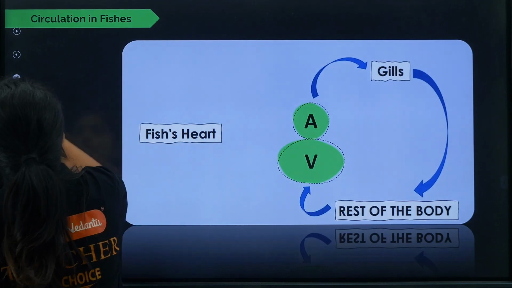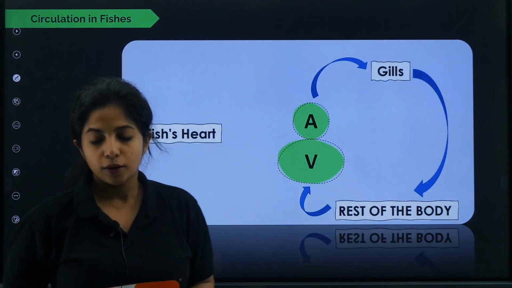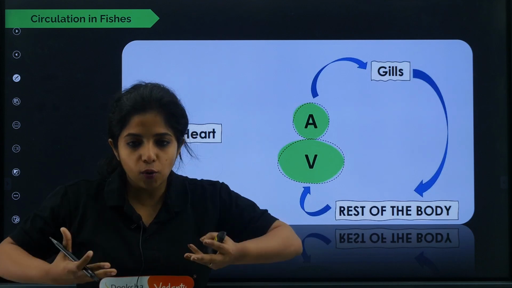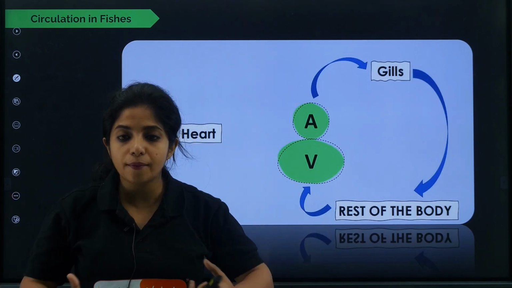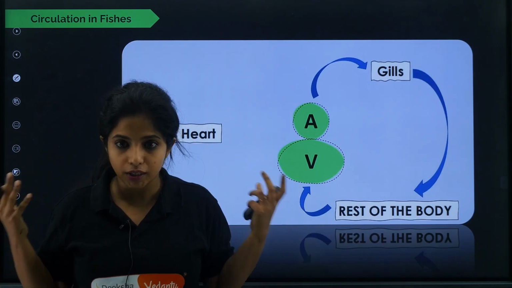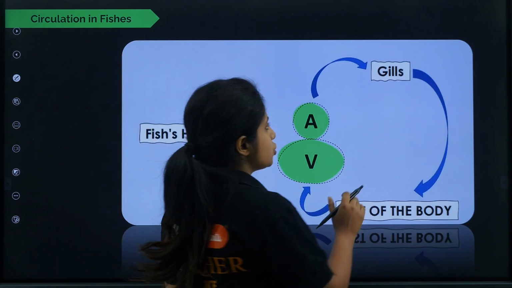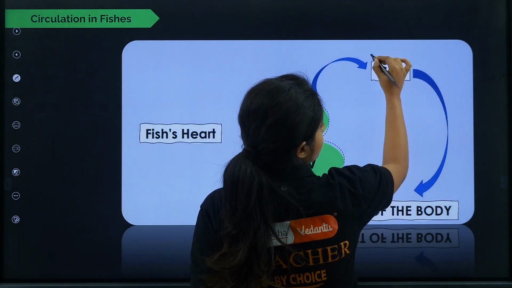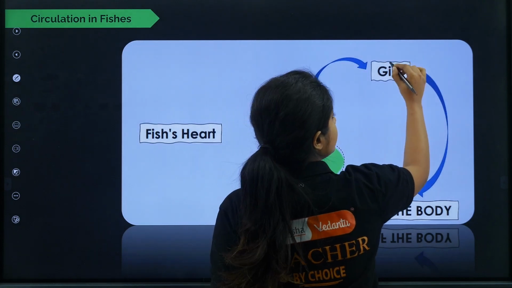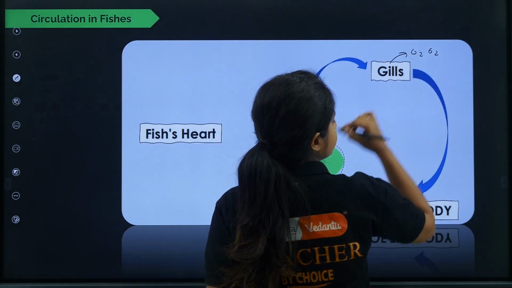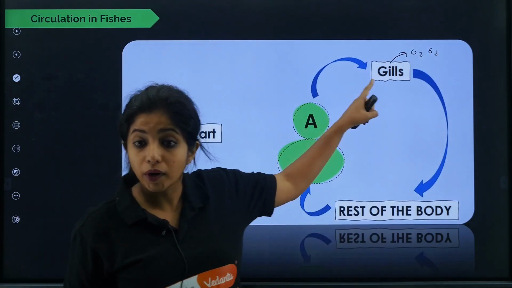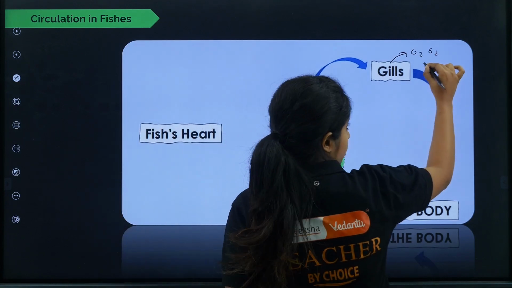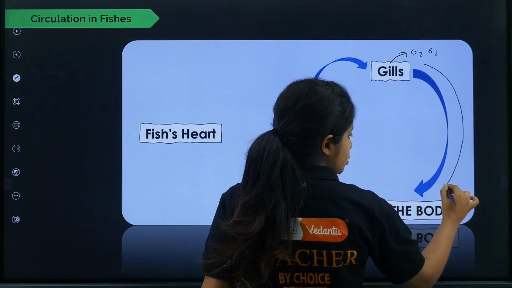So over here, if we talk about fish's heart, in the case of fishes, they open their mouth, the water comes in. With the water, there is too much dissolved oxygen in the water. Now the water passes through the gills. The gills are surrounded by blood vessels, so the blood vessels will be taking in all the oxygen, and now this oxygenated blood will be going to the rest of the body.